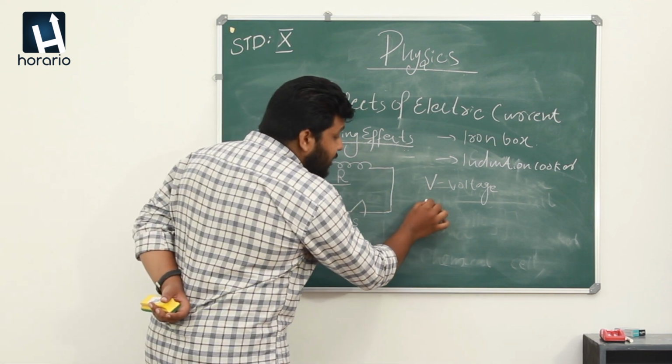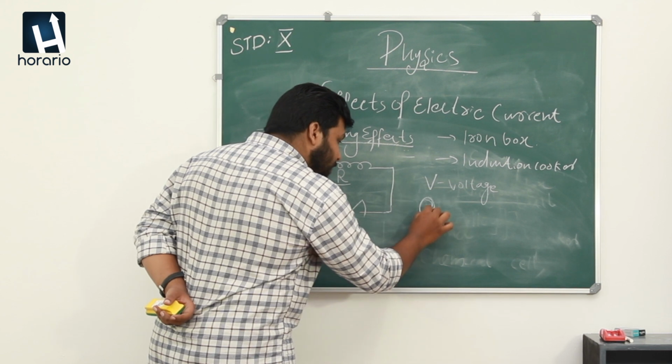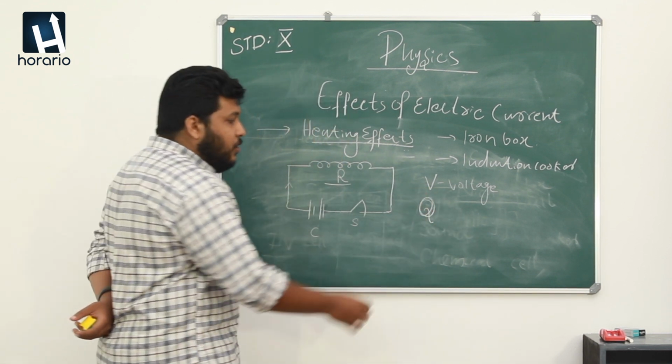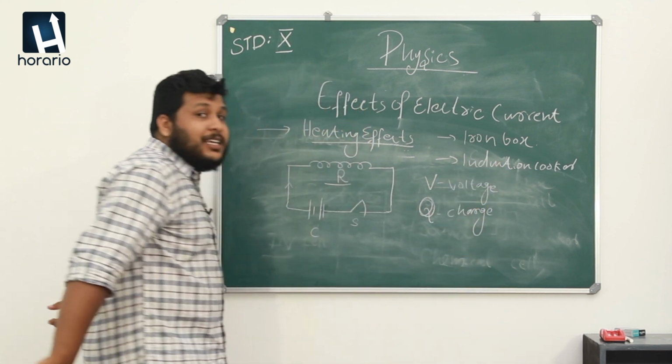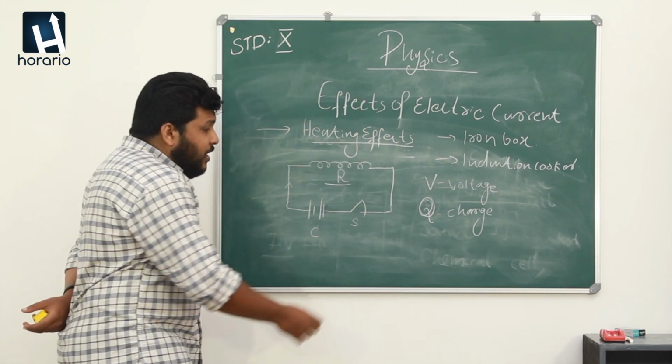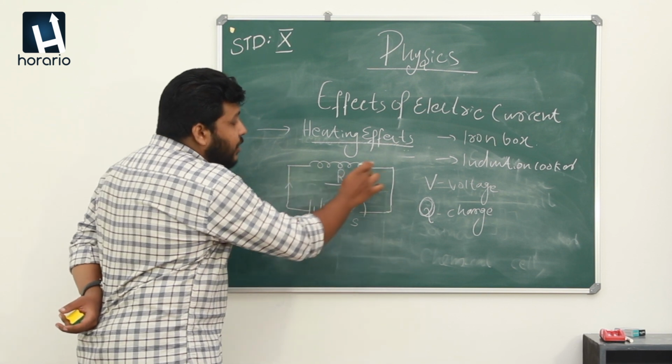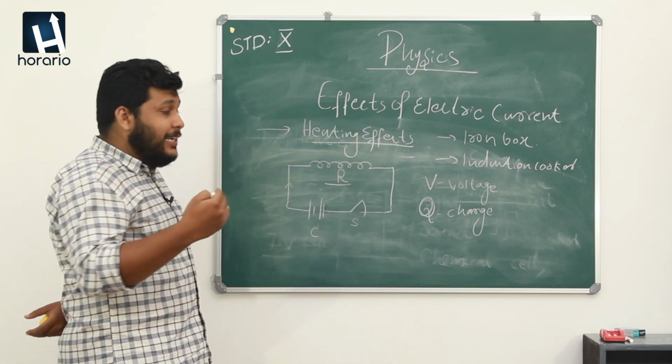The charge we represent with the letter Q. Q means charge.